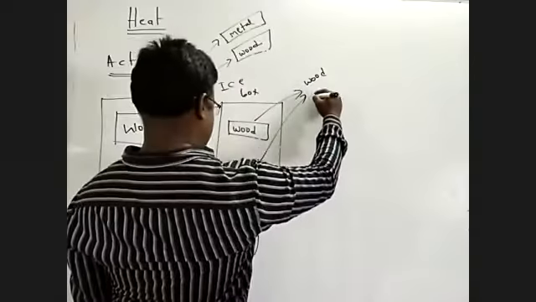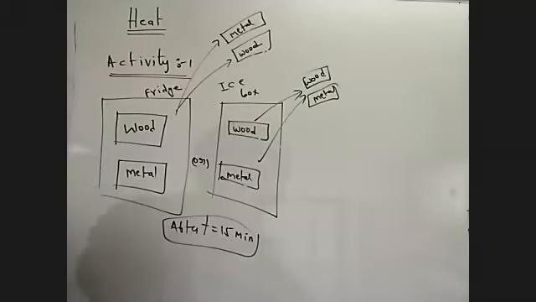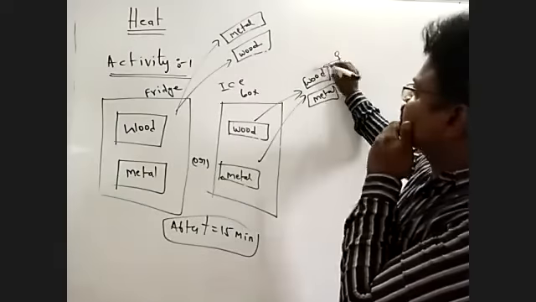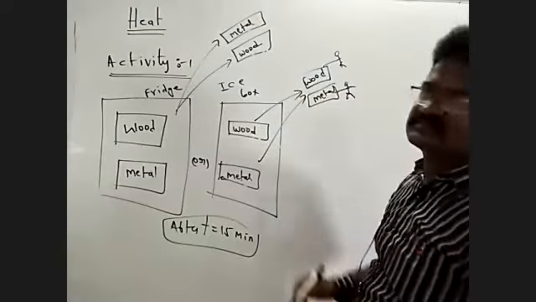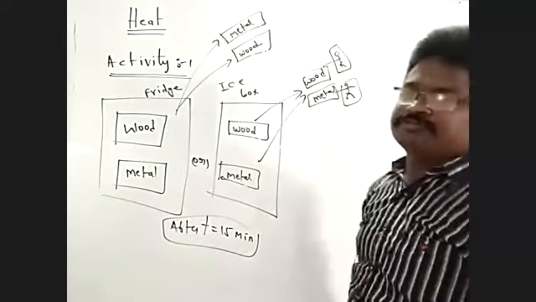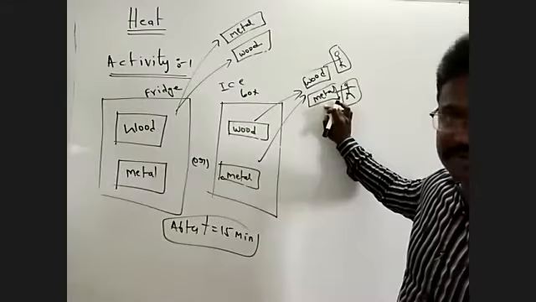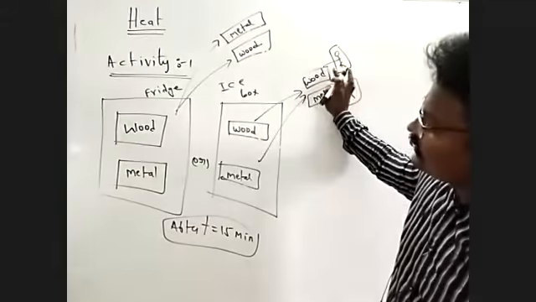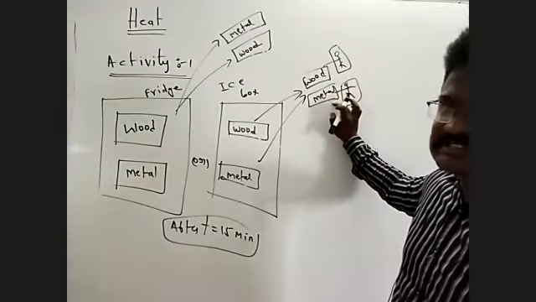Then ask your friend to touch the wood and touch the metal piece. Your friend touches the wood, and your friend touches the metal piece.